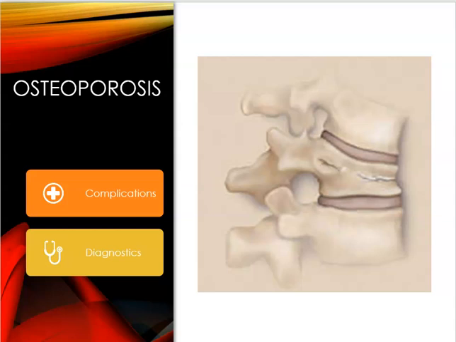Diagnostics for this, they're going to be doing an x-ray, dual energy x-ray, that's called a DEXA scan. And that's going to measure bone density and lumbar spine or the hip, and it's highly accurate. They can also do an ultrasound of the heel of the foot. It's not going to be as sensitive as a DEXA scan, but it's okay as a screening tool. A bone mineral density is going to be used to estimate skeletal density in patients that are at risk for osteoporosis.